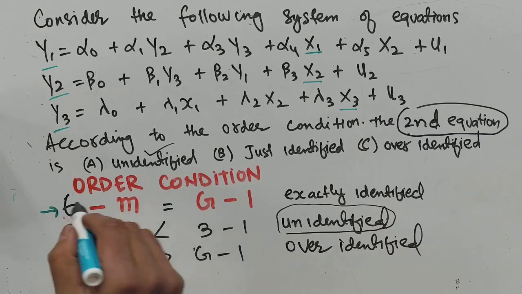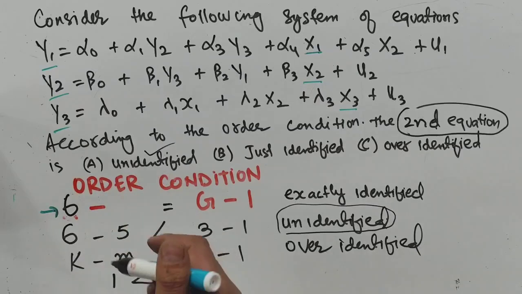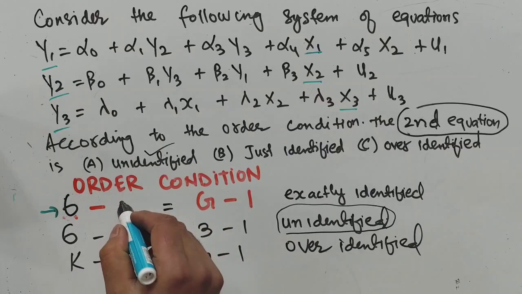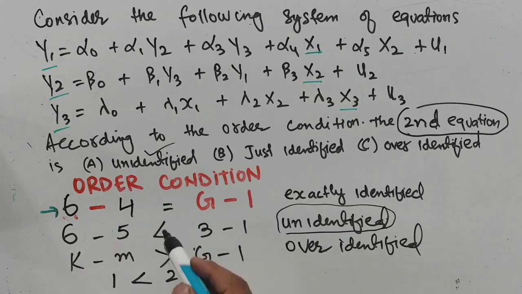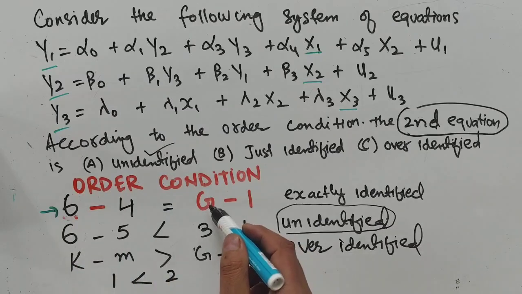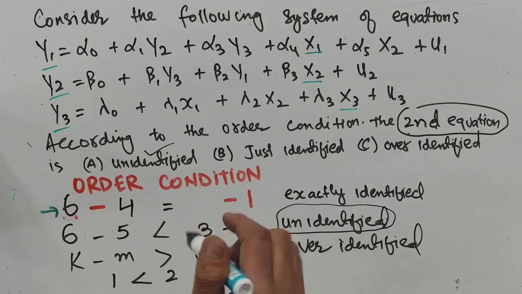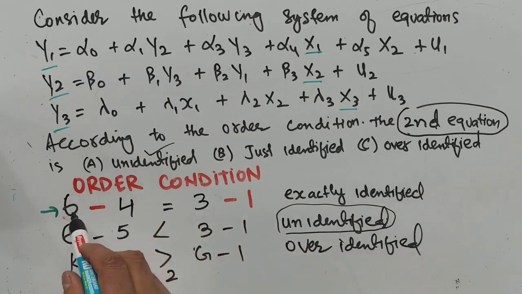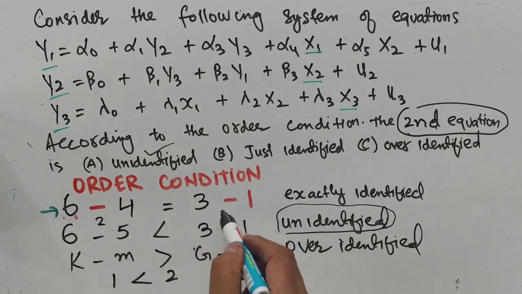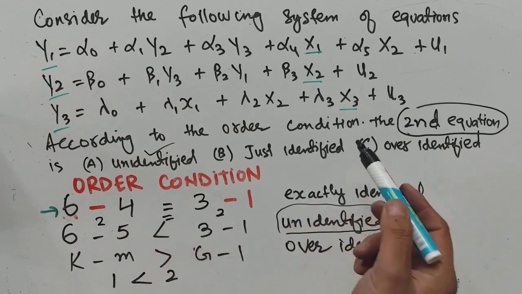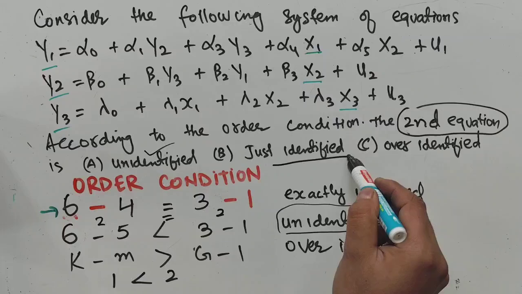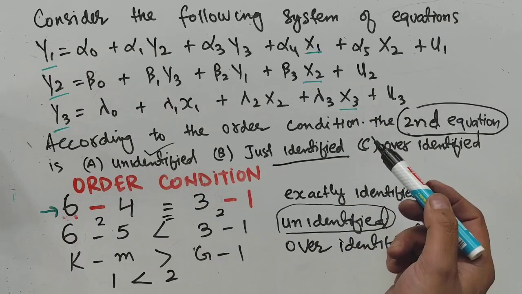So here first we have 6, and m denotes the number of variables in a particular equation, which is 4. So 6 minus 4. Here we have g minus 1, so we have 3 minus 1. In the second equation, 6 minus 4 is 2, and 3 minus 1 is 2. So the second equation is just identified or exactly identified.